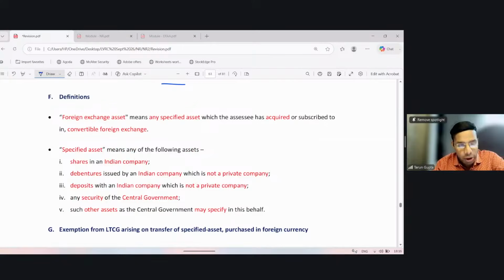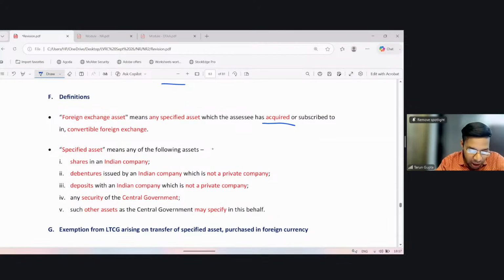Now, what do we mean by foreign exchange asset? It means any specified asset which the assessee acquires by subscribing in convertible foreign exchange. So foreign exchange asset means any specified asset which was purchased in foreign convertible exchange. Now, what do we mean by specified asset?